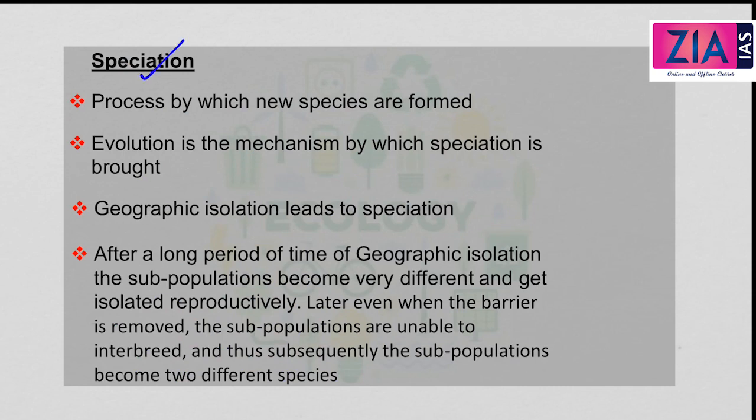Now next, let us move to the next principle, which is speciation. Speciation is the process by which new species are formed. So speciation means new species are formed. And how is this new species formed? It is formed by the process or mechanism of evolution. So evolution is the mechanism by which new species are formed, and this is called speciation.